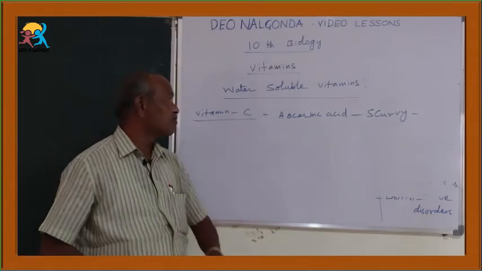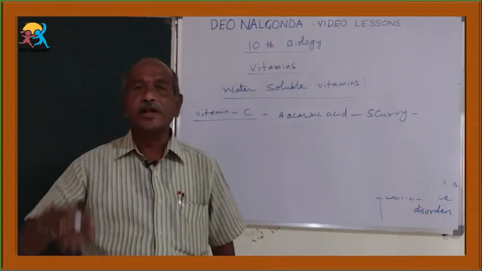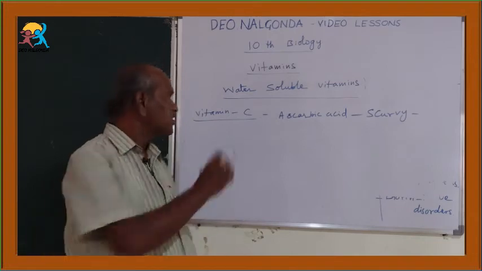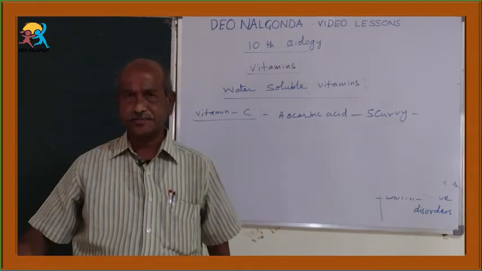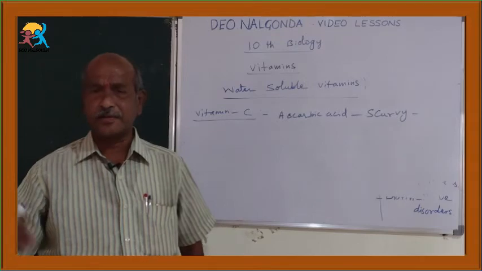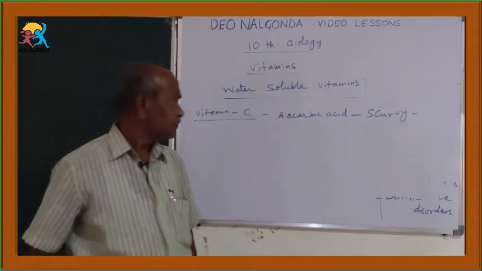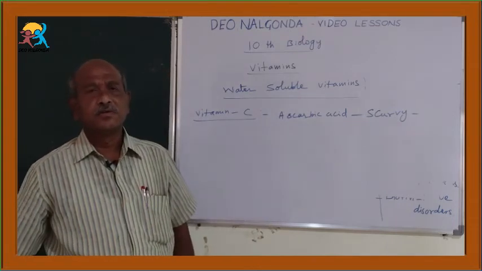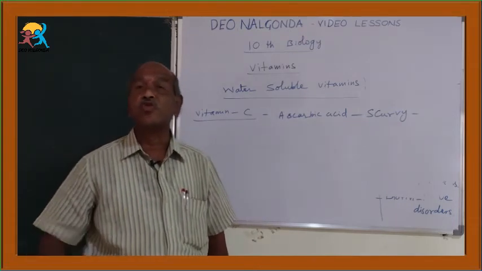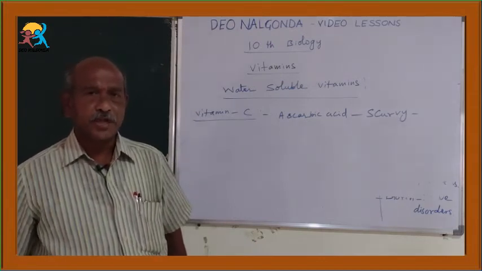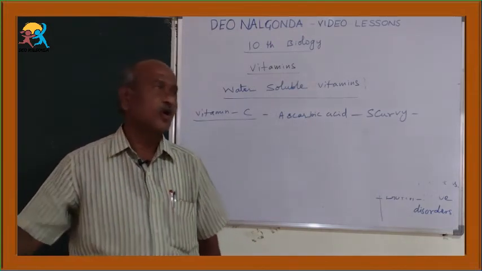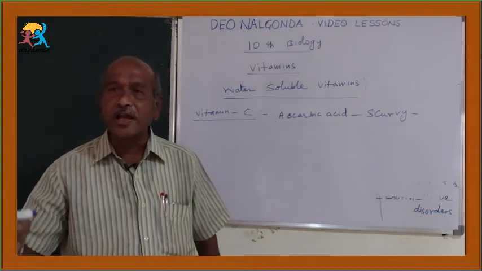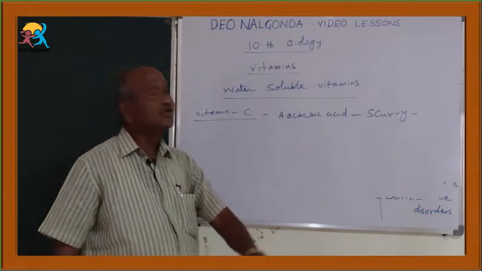But whereas C vitamin is not like that. It is available in sour taste containing food materials. The richest content is amla fruit, that is called the Indian gooseberry, usirikayalu antuntam. So, C vitamin is available very richly in amla fruits. The second one is guava fruits, jamakayalu, and also all kinds of lemons consist of this C vitamin. So, the sour taste containing food materials consist of C vitamin.